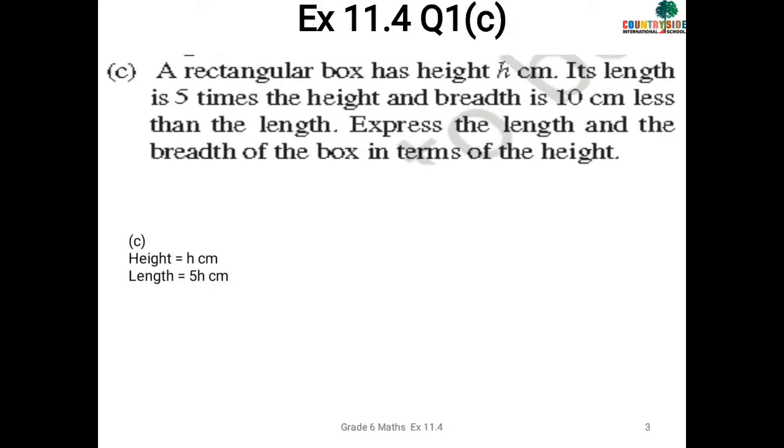Now for breadth, underline this: breadth is 10 centimeter less than the length. 10 centimeter less, that is minus 10. So we have to subtract it from length, and the length is 5h. So the final answer is 5h minus 10 centimeter.